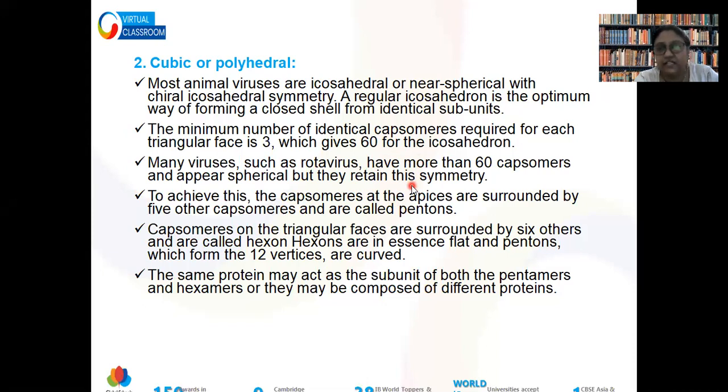Depending on the size of the virus, 60 capsomeres generally are there. So 60 divided by 3 means 20 triangles will be there, and each capsomere on a triangular face is surrounded by 6 others. How? Let me tell you.